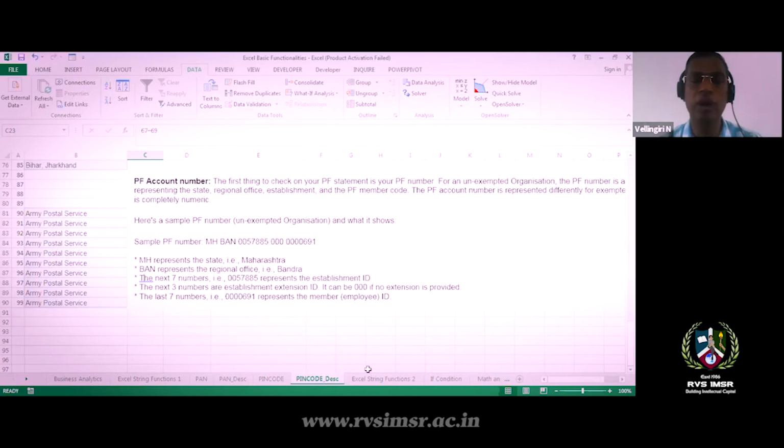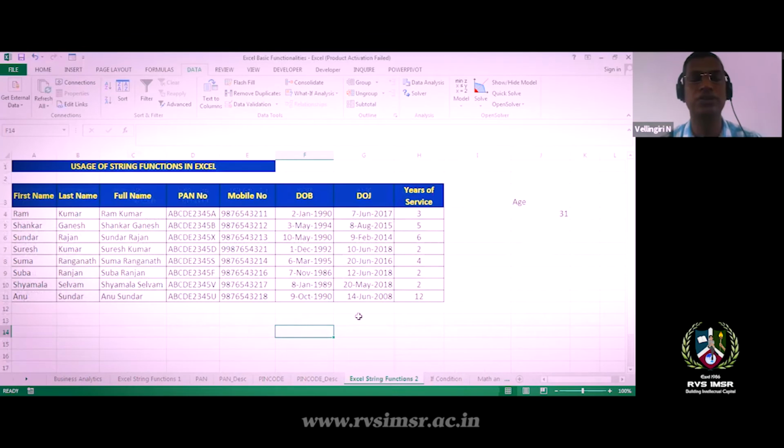Now we will see what other functions are available in our Excel. We can see the data in our company. You can get the date of birth and date of joining for the employees you handle in our offices. If you want to know the age, we consider the date of birth and calculate the age of the employee. If you want to know the service of the employee, we consider the date of joining, from which you can know the years of service.